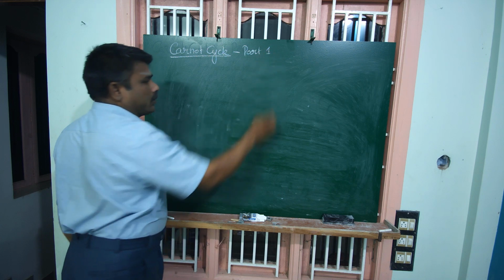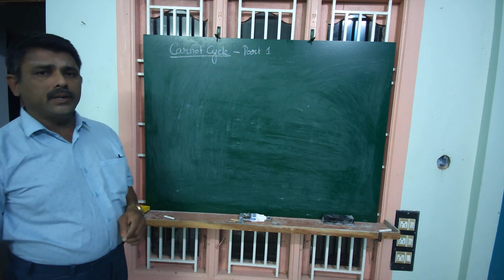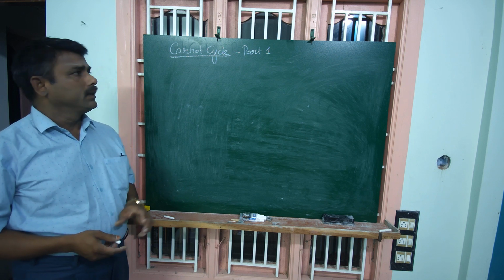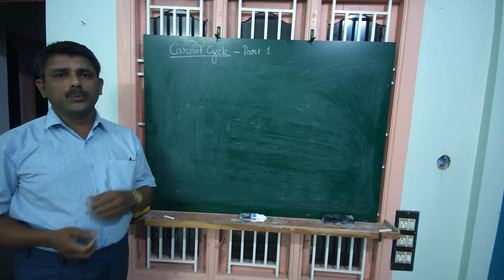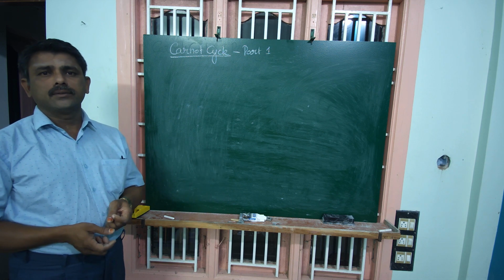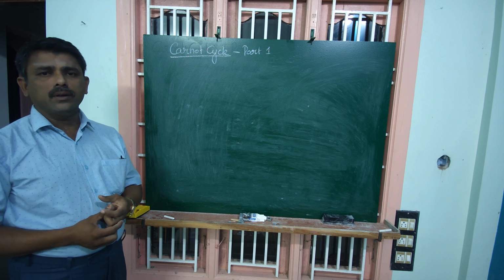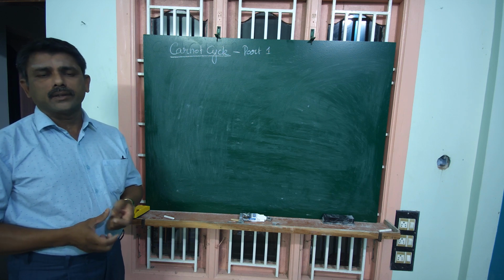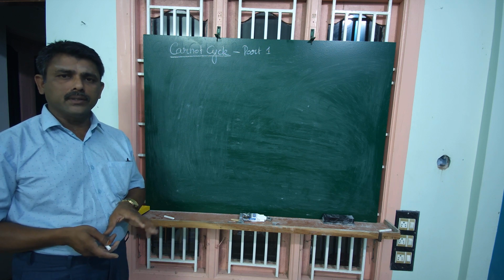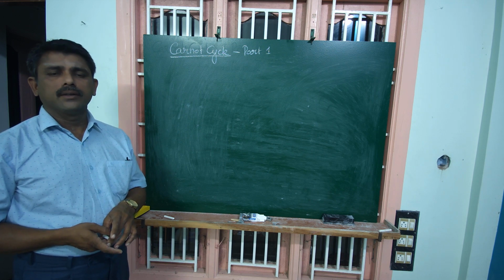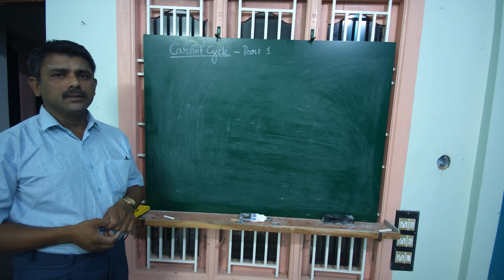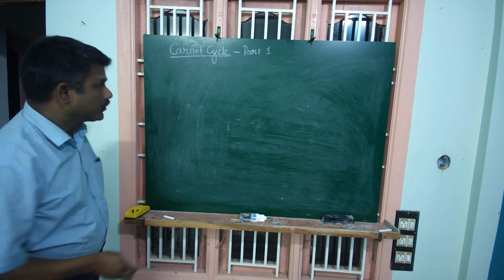Due to the video being more than 12 minutes, there is a problem in uploading it to YouTube. Hence, I split it up into 6 parts. Part 2 is reversible isothermal expansion. Part 3, reversible adiabatic expansion. Part 4, reversible isothermal compression. Part 5 is reversible adiabatic compression. And part 6 is efficiency of a Carnot engine.